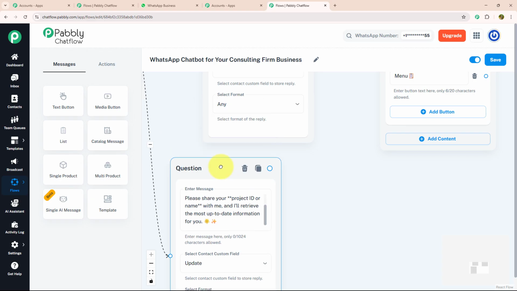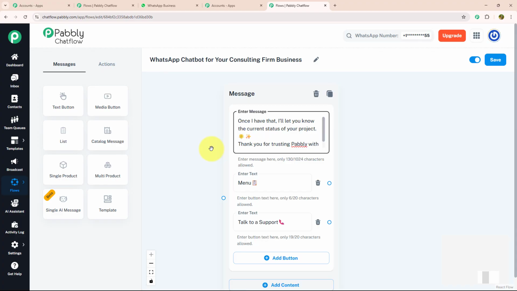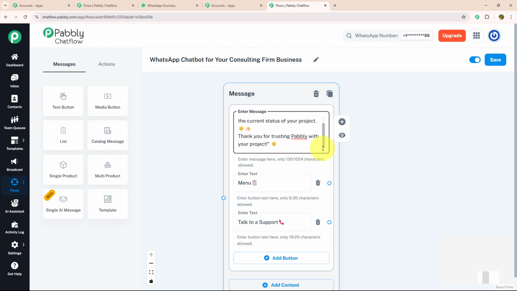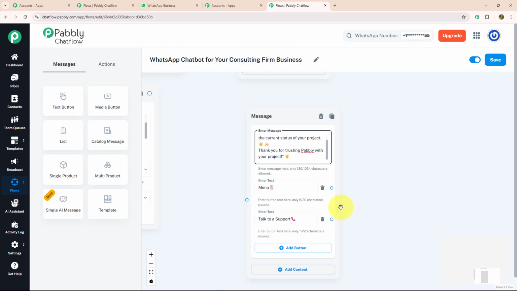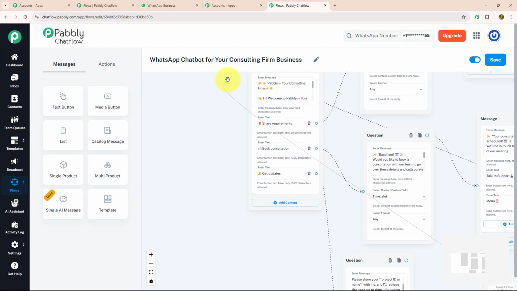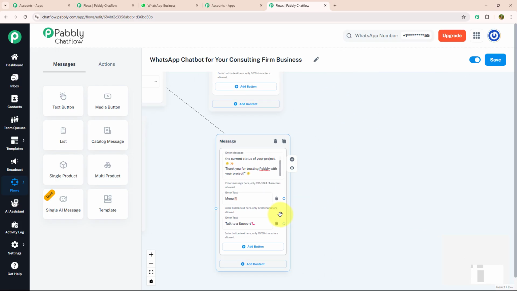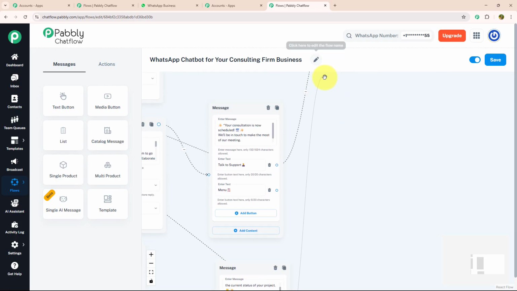Now, as soon as my customer enter their ID or name, I'm going to provide them a message which says, I will let you know the current status of your project. Thank you for trusting Pabbly with your project. And with that, I have provided two action button, menu and talk to support. I will connect this menu button with our initial message. And I'm going to connect talk to support button with the message that we have put for talk to support.